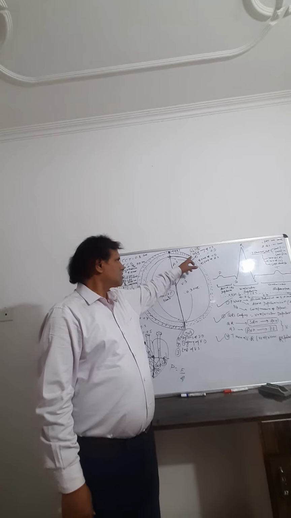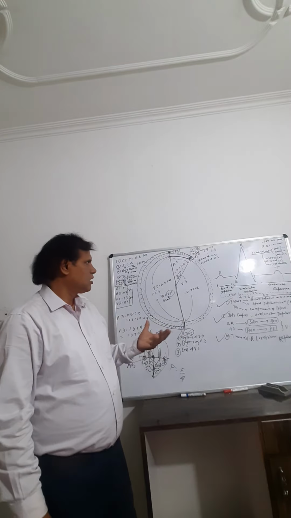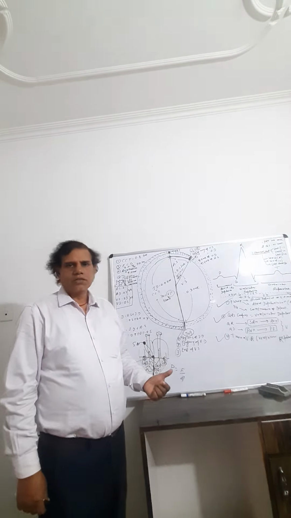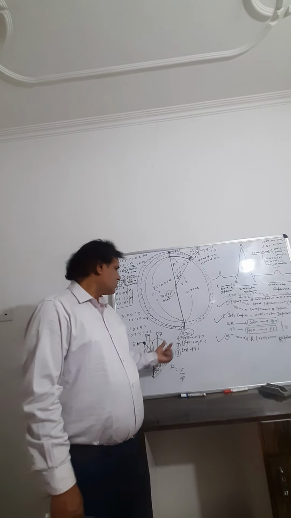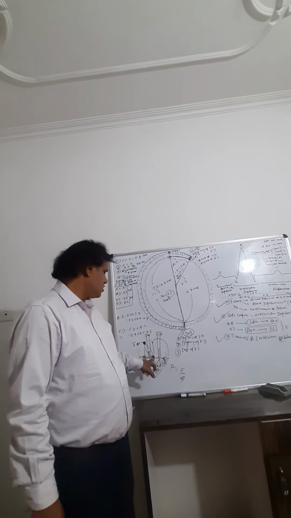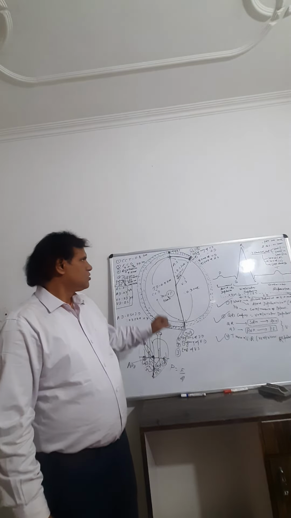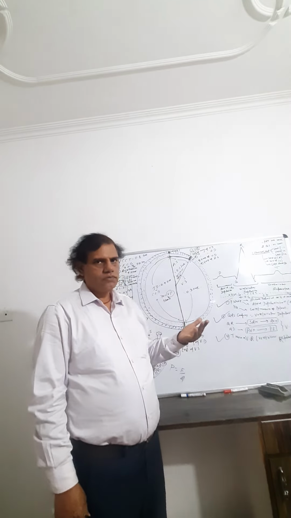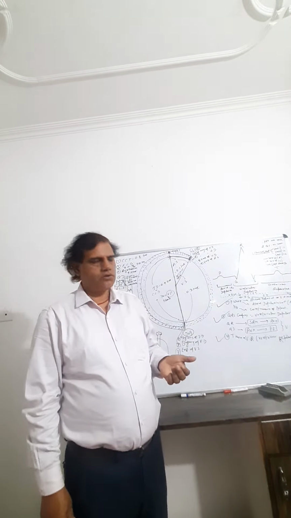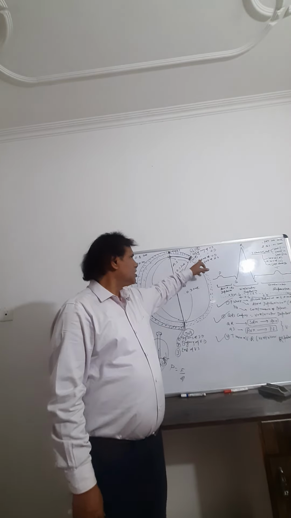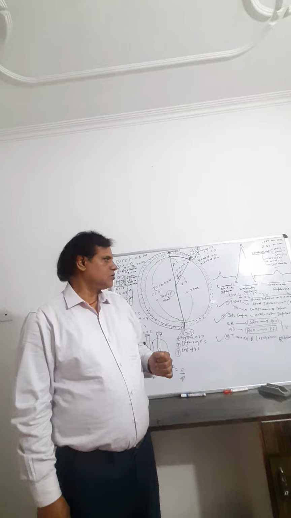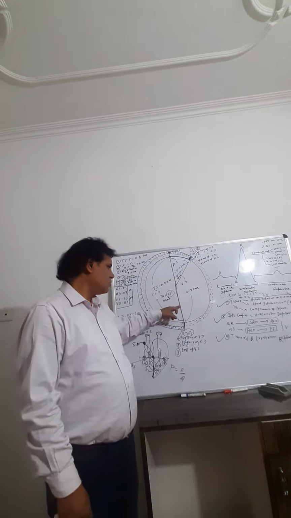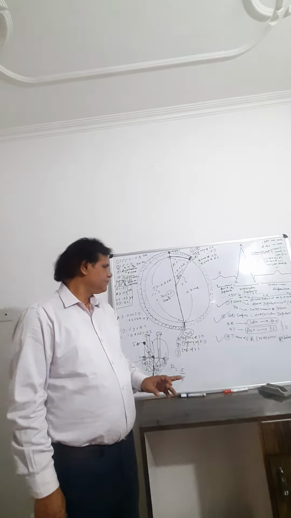At this point there is production of the first heart sound, that is lub. The lub heart sound is produced due to the closure of the tricuspid and bicuspid valve, that is the AV valves, and the dub sound, that is the second heart sound, is produced due to closure of the semilunar valve. The lub heart sound, first heart sound, is produced at the beginning of ventricular systole, or at the beginning of atrial diastole, or at the end of ventricular diastole, or at the end of atrial systole. But the dub heart sound is produced at the beginning of joint diastole, or beginning of ventricular diastole, and end of ventricular systole.